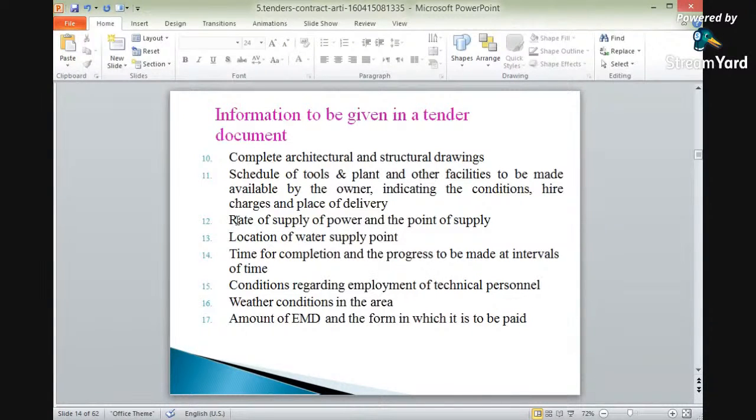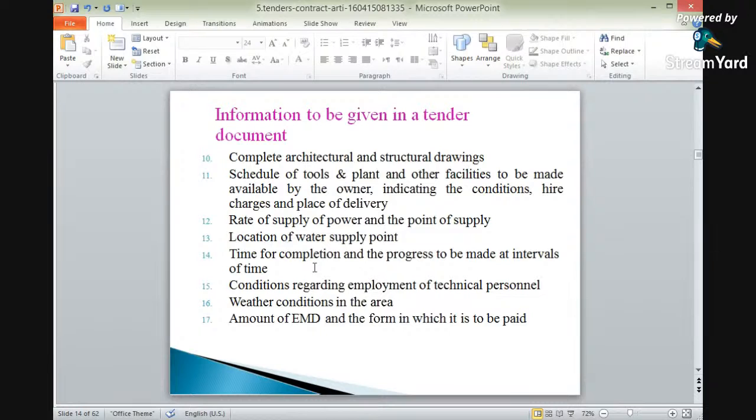Again, important in tender documents is the rate of supply of power and the point of supply. Whether the power will be supplied by the owners, what will be the rate of supply of power? Because power plays an important role. Without power, most of the work will not be carried out. Therefore, the rate of supply of power is also to be taken care of.